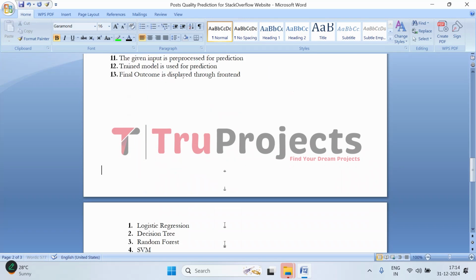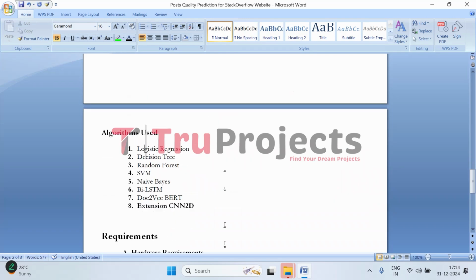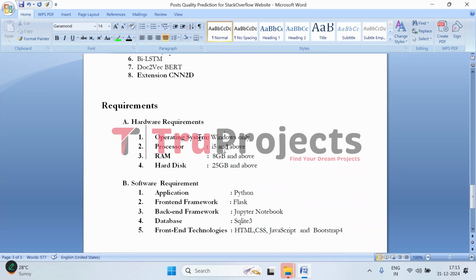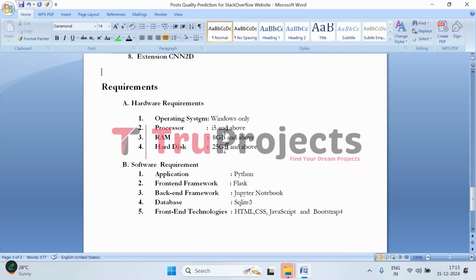Moving on to the algorithms used. So here we have the algorithms used that are logistic regression, decision tree, random forest, support vector machine, naive Bayes, BiLSTM, DistilBERT, and extension CNN 2D model. Moving on to the requirements to implement this project, we need some hardware and software requirements. Coming to hardware, we need operating system of Windows, processor of i5 and above, RAM of 8 GB and above, and hard disk of 25 GB and above. Coming to software, we need application of Python, front-end framework of Flask, back-end framework of Jupyter Notebook, database SQLite 3, and front-end technologies are HTML, CSS, JavaScript, and Bootstrap 4.